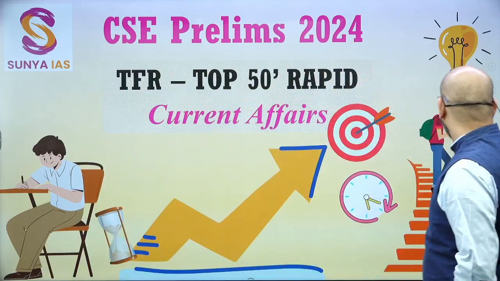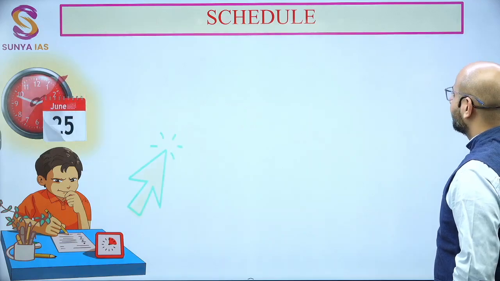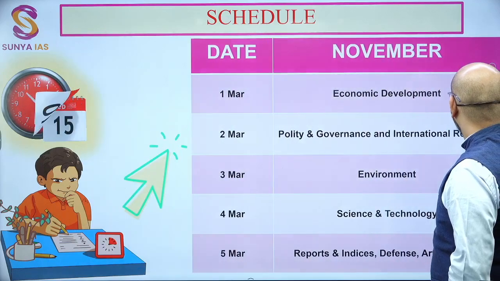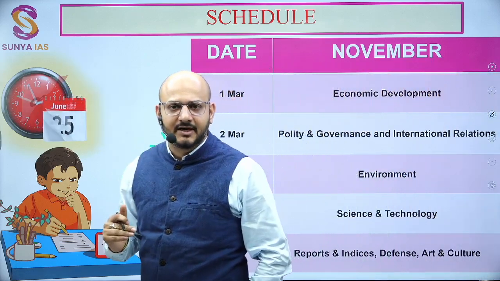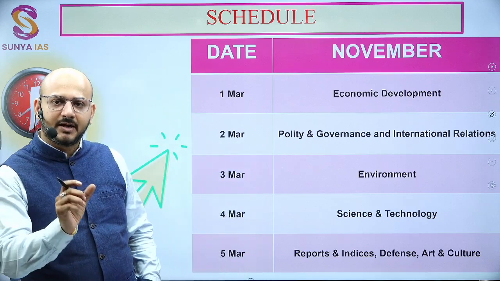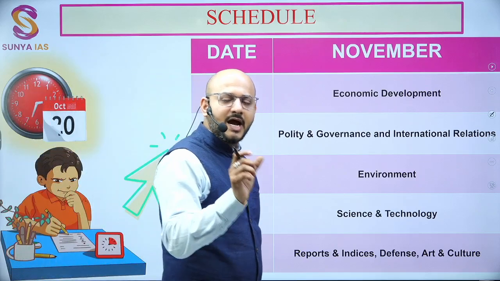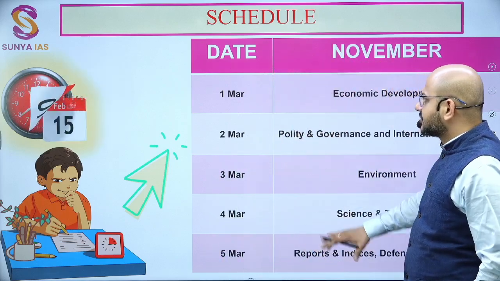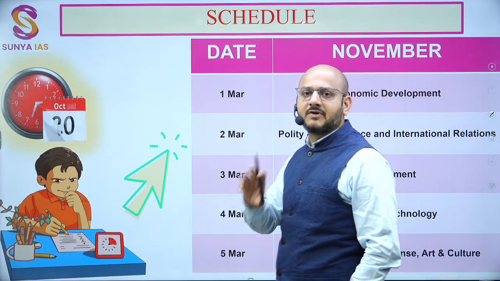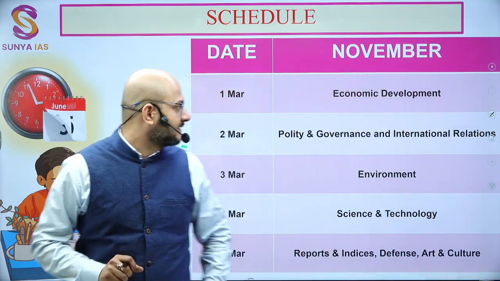Top 50 rapid current affairs. We are covering November month. You all know how the plan is going. Like 1 to 5 we cover 1 month current affairs, 11 to 15 एक महीने का current affairs complete करते हैं, and 21 to 25 we cover another month's current affairs. And it is divided in such a manner that you understand a particular domain of current affairs of that month.